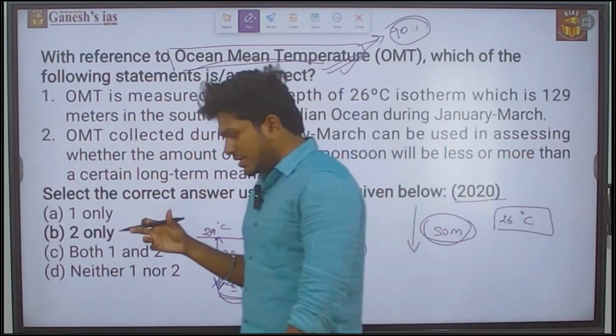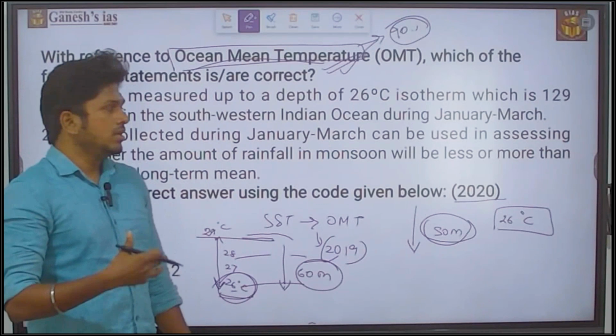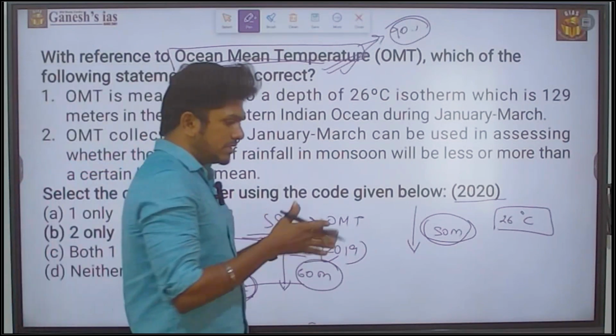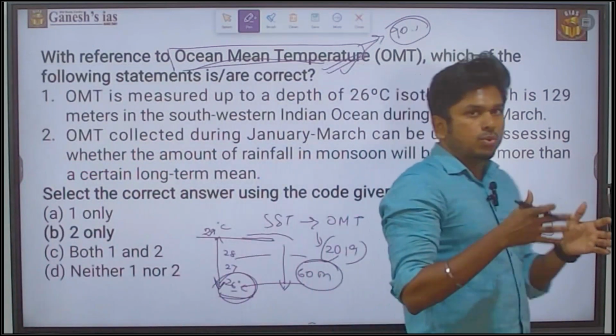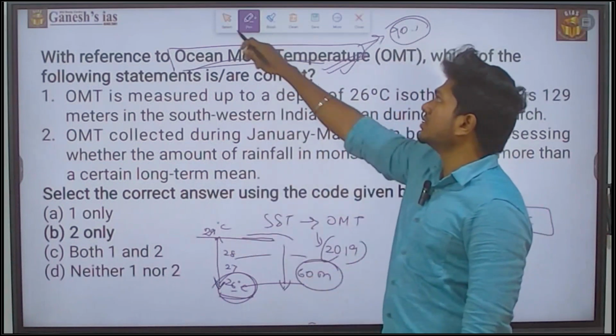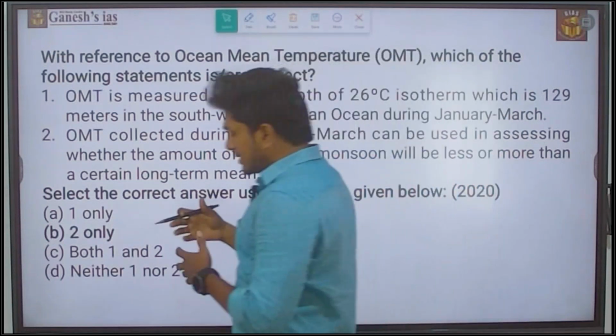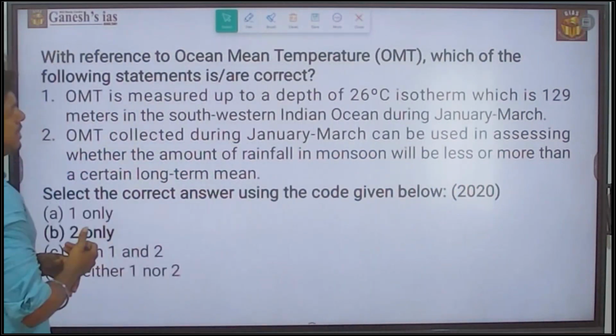So the accuracy or the success rate of this ocean mean temperature is very, very high. So we shifted from this sea surface measurement to the ocean mean temperature measurement. That is why they ask the question from this. So let's discuss this question with reference to the ocean mean temperature.